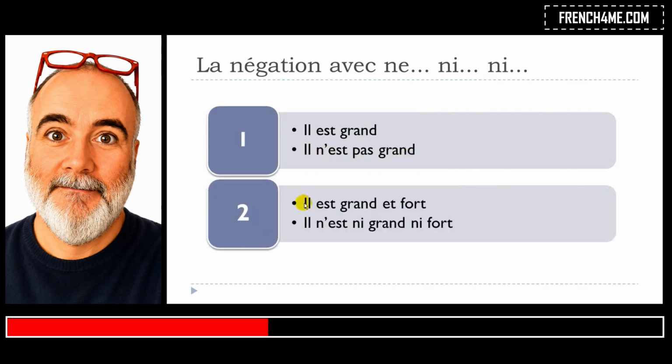But if we've got il est grand et fort, fort is strong, and you want to put the negative form, you will use the first part, ne, but as you get this vowel here, you will drop the e, il n'est. Then you put your ni before the first adjective, and the second ni before the second adjective, so you will get il n'est ni grand ni fort.